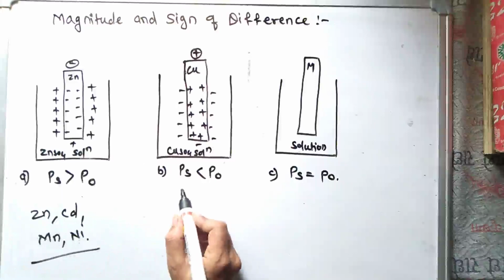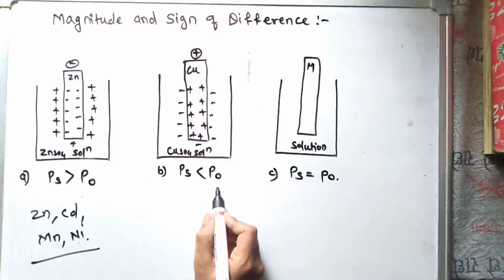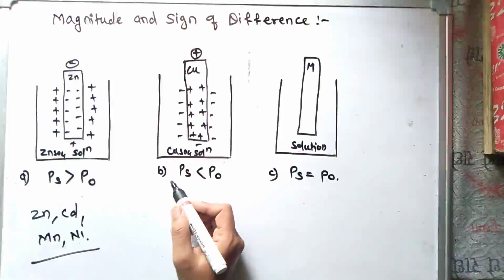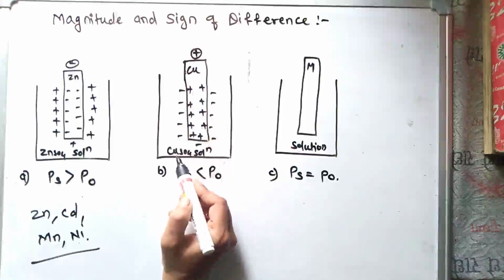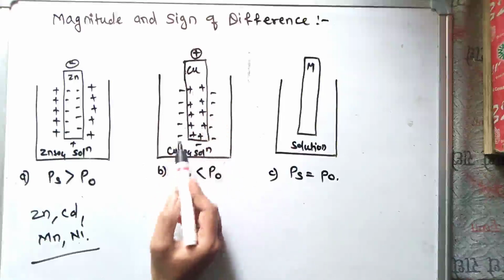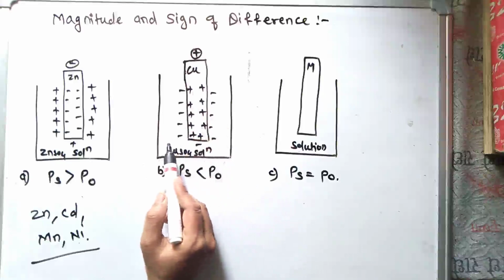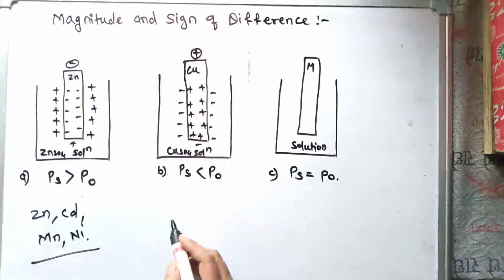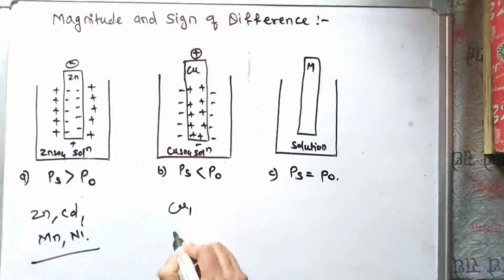Second case is Ps is less than P0. In this case, the positive ions of the dissolved salts are deposited more rapidly on the metal rod, making it positively charged, and the solution is negatively charged. Examples of these are the less active metals like copper and silver in the solutions of their salts.